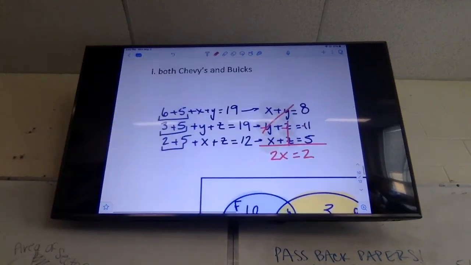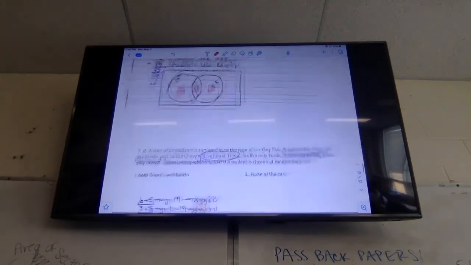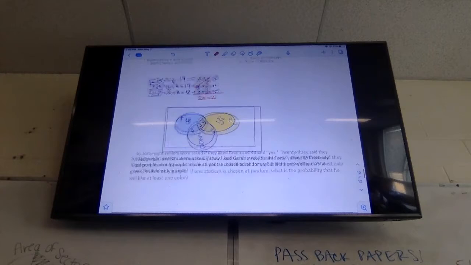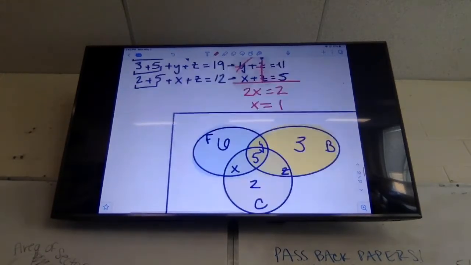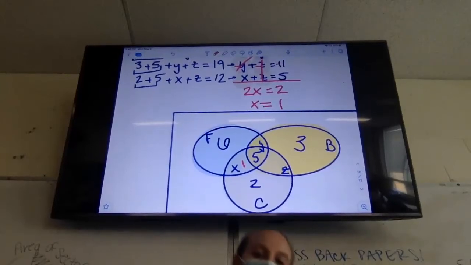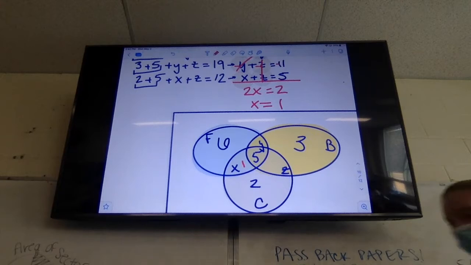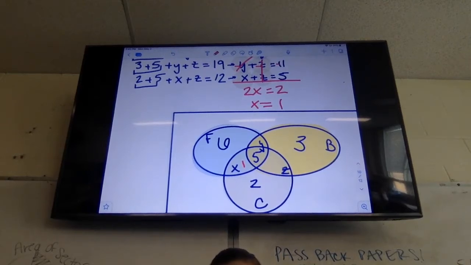I don't remember getting this answer last time. I have my X in a different spot than I did last time. Divide, X should equal 1. So I should have 1 in between Fords and Chevys. What does the 1 represent? 1 is how many kids like both Fords and Chevys. Now we can figure out what my Y and Z are by plugging my X in. Yeah, I guess that's right. I just labeled my X in a weird spot this time.